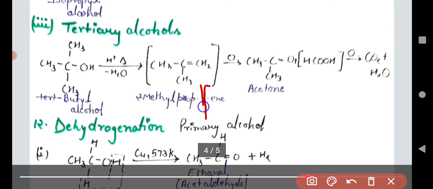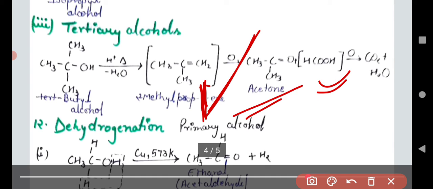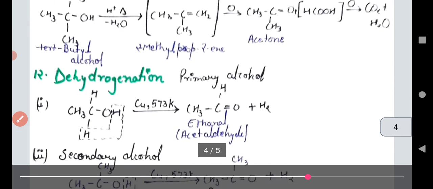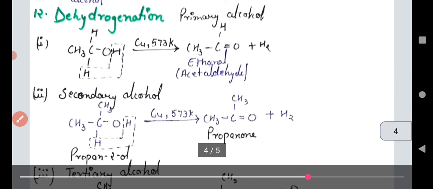Okay, no problem, it's okay, this should happen to me also. So this alkene is oxidized and becomes acetone. Formic acid is also formed. If we oxidize further, that formic acid converts into carbon dioxide.